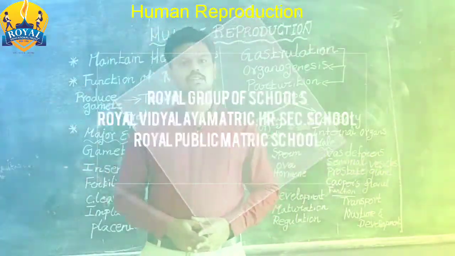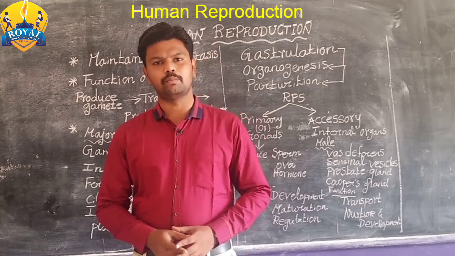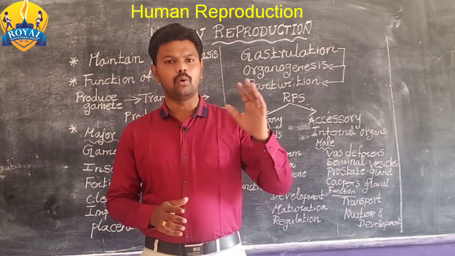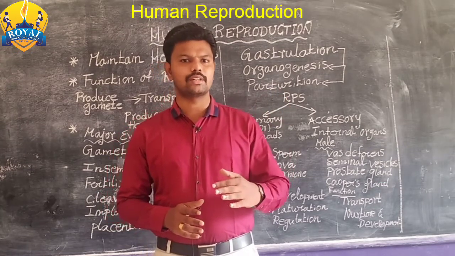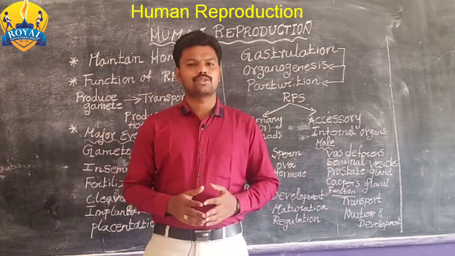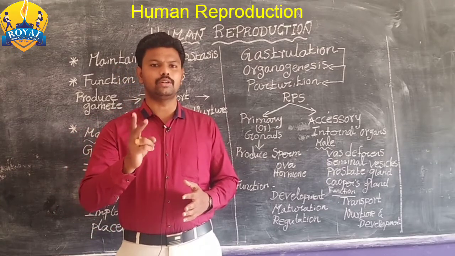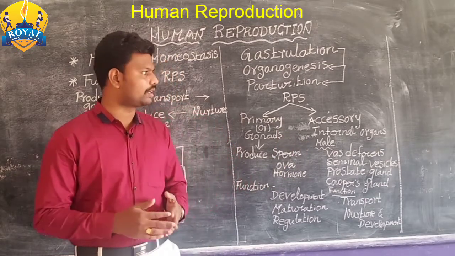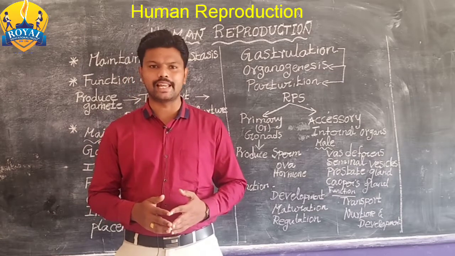Good morning students. Today we are going to discuss the second lesson, human reproduction. In this lesson, first we discuss the outline and introduction about the reproductive system, its structure and function. Then we discuss the structure of the human reproductive system, which contains two things: the male reproductive system and the female reproductive system. Then gametogenesis, the formation of gametes.